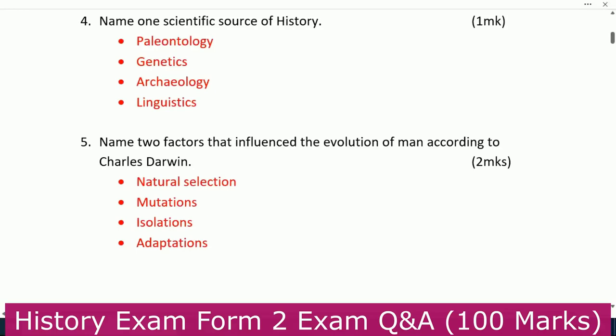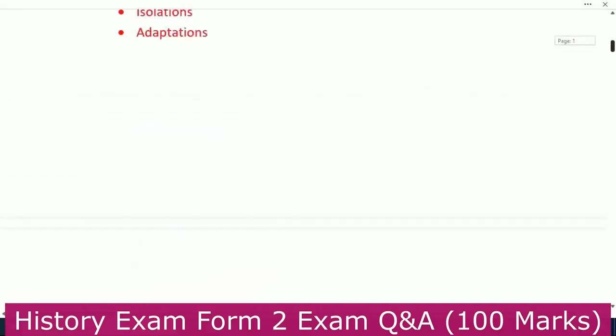Two factors that influenced what made man to evolve. Number 1, natural selection. Number 2, mutations. Number 3, isolations. Last one, adaptations. In other words, this is the process of evolution: natural selection, mutation, isolation, and adaptation.